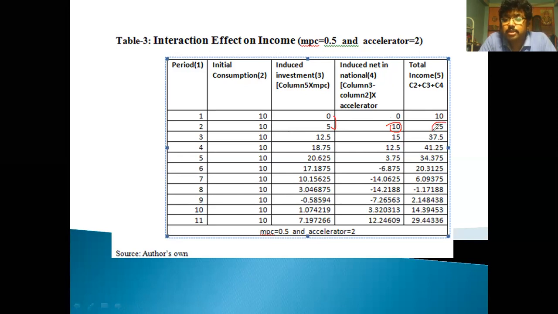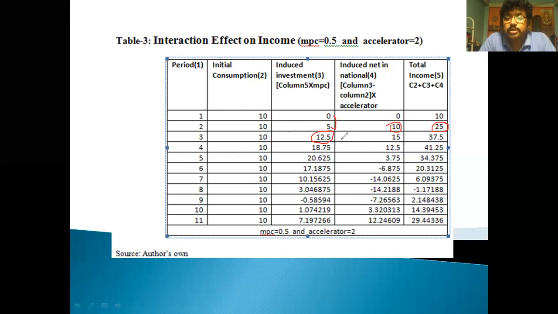Now the income is 25, and we multiply this 25 by 0.5. We get this amount of induced investment. So the increase in induced investment is from 5 to 12.5, that is 7.5.